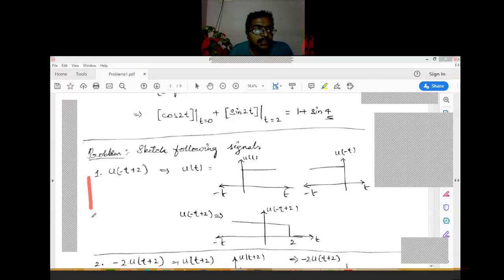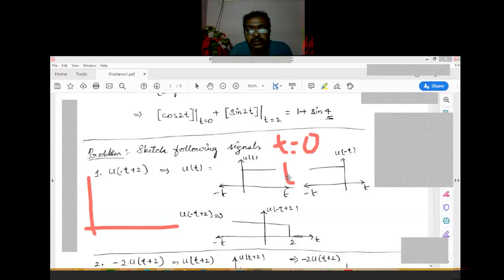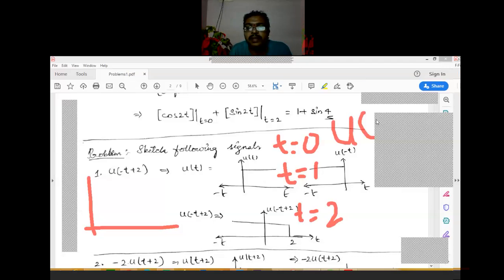Okay, u of t plus 2, I'm drawing, you can see. For u of t plus 2, just for different t values, you need to write the u values. For t equals 0, for t equals 1, for t equals 2, what is the u value? Where is it going? For t equals 0, the starting will be u of 2. This will be the starting point.